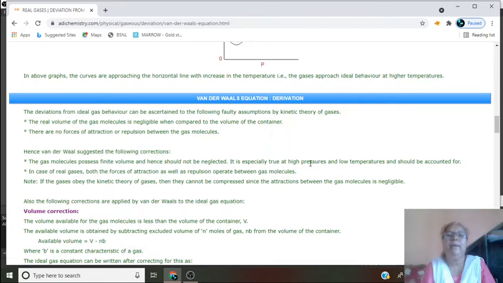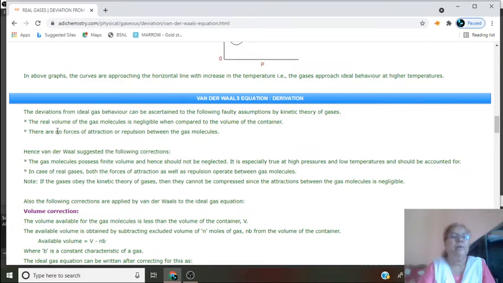Second, it is the pressure correction term, and it is due to the intermolecular forces of attraction existing between real gas molecules. Let us see the derivation of the van der Waals equation.